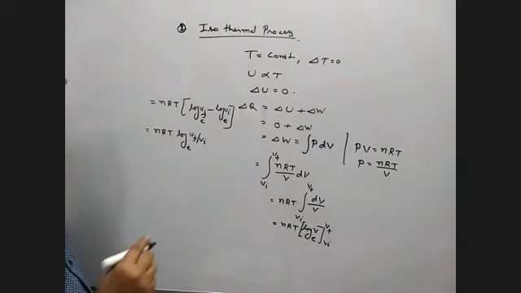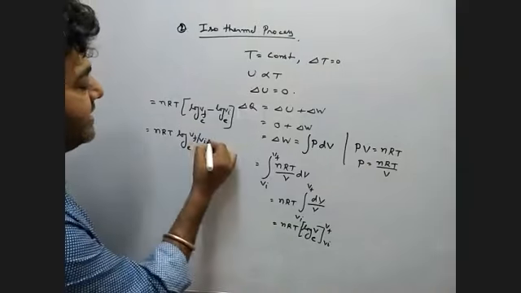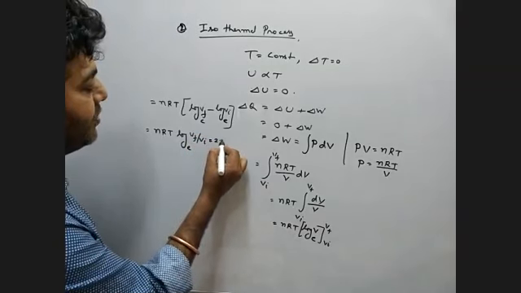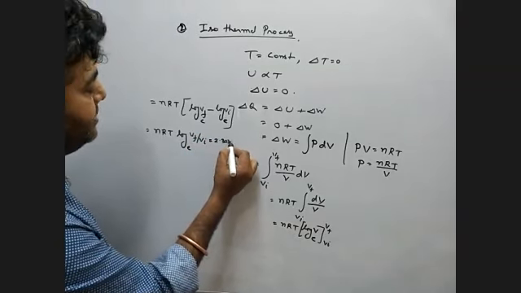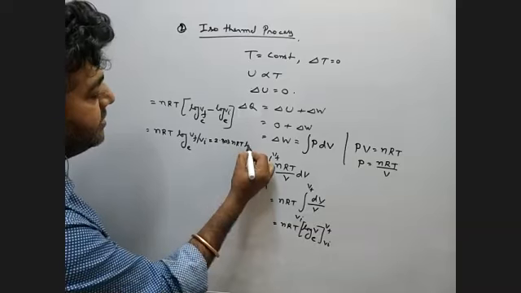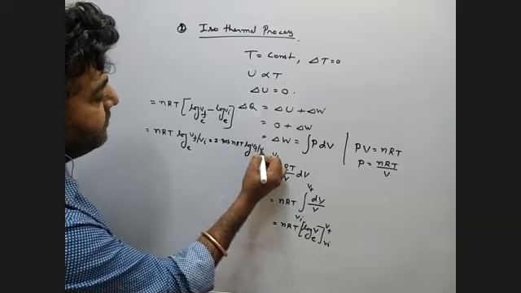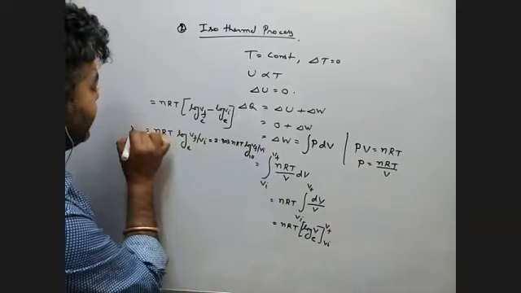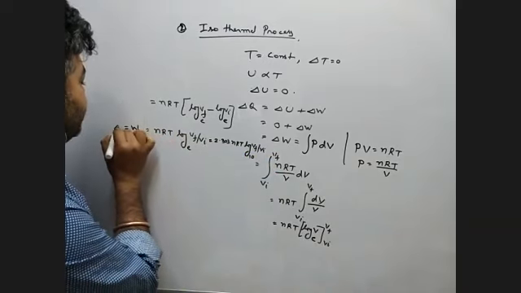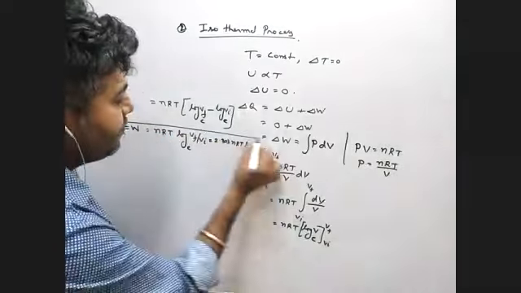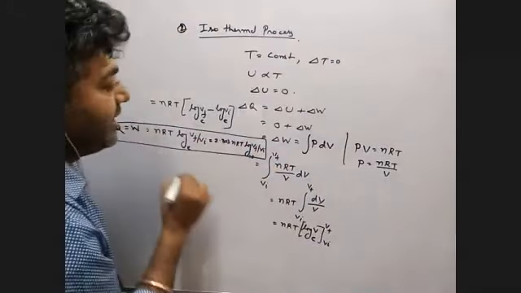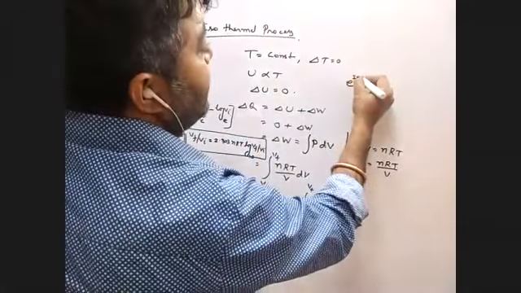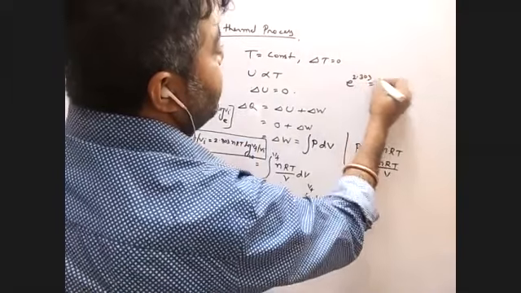Yes, sir. If you want to convert that base e into base 10, you have to write 2.303 nRT log V final by V initial, base 10. That is the work done, or that is the del Q. Why? Because e to the power 2.303 is 10. Is it clear?